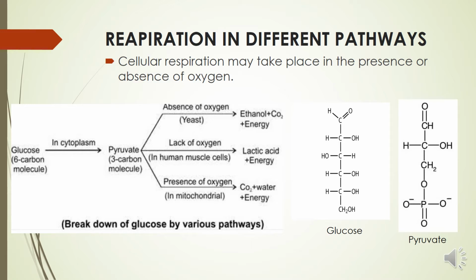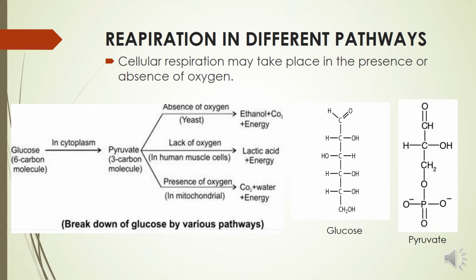The pathway in which oxygen is used is aerobic respiration, and the pathway in which oxygen is not used is anaerobic respiration.